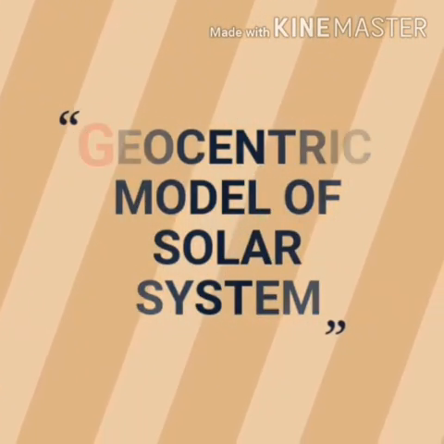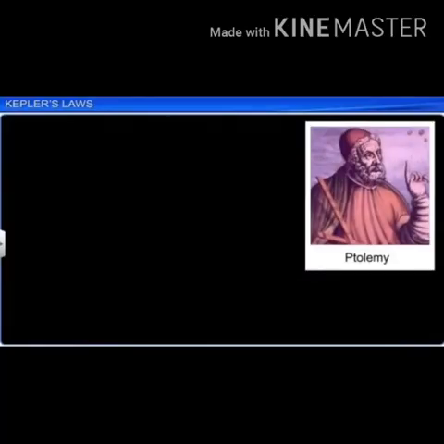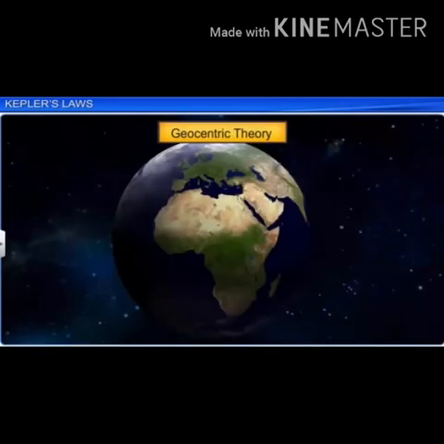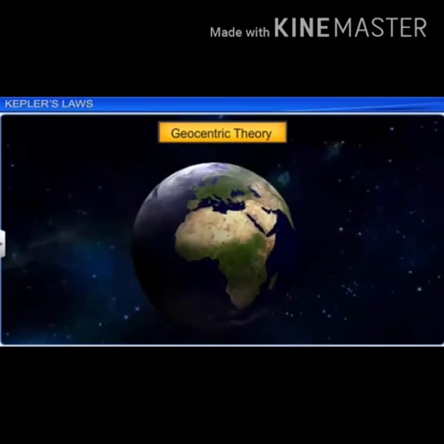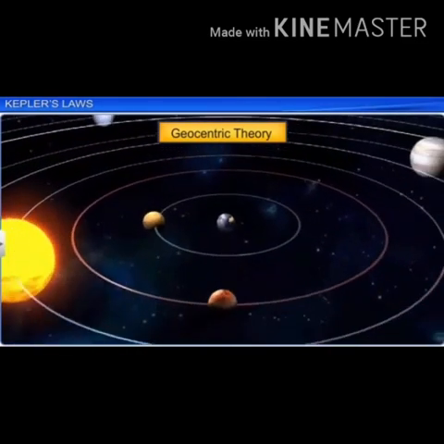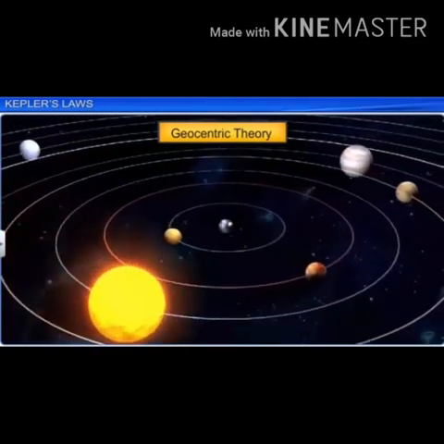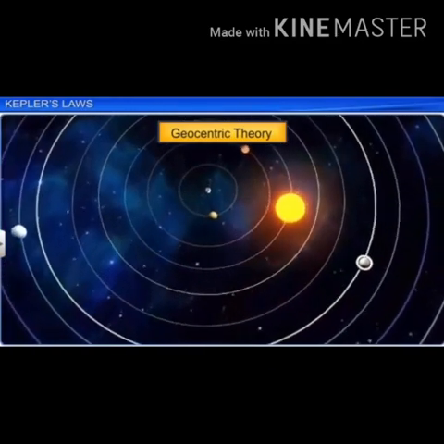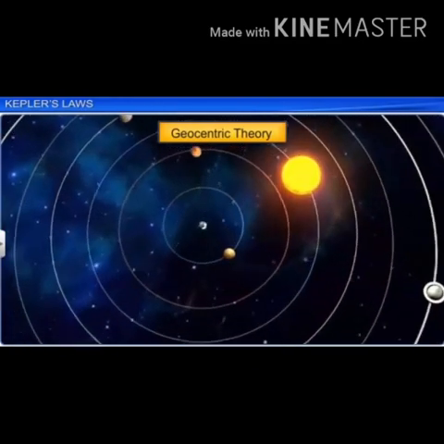Geocentric model of the solar system. In the 2nd century, Claudius Ptolemy, a famous Greco-Roman astronomer, developed a theory to explain the motion of celestial objects like the Sun, Moon, Mars, Jupiter, etc. This theory is called the geocentric model. This model explains that the Earth is at the center of the universe and all the celestial objects, including the Sun, Moon and other planets, orbit the Earth.